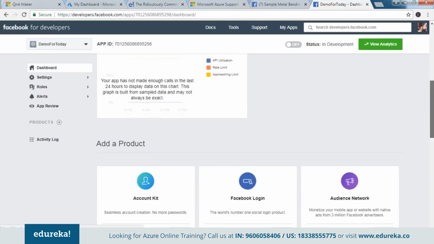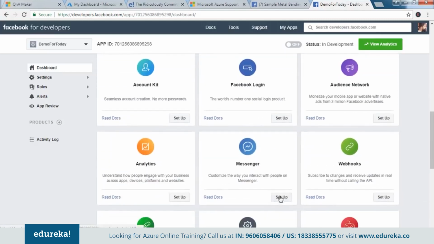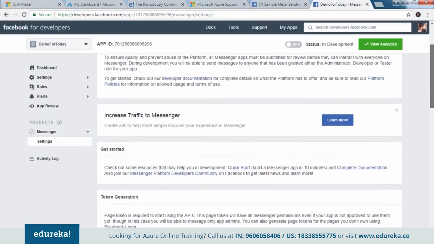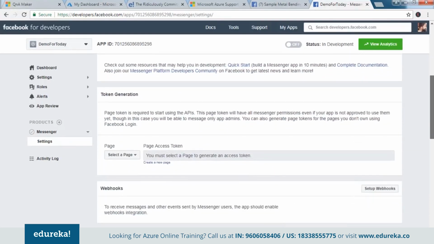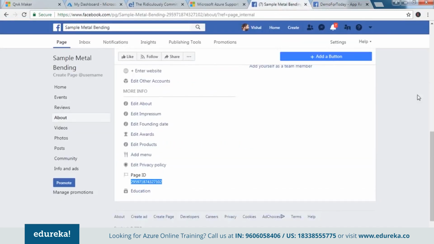And how do we do that? We scroll down here on the dashboard and we select this option, setup. Okay, so there are certain things that I need to take care of. I need a page access token as well. If I come to app review, guys, there are certain things that I would be needing to review, and before that I would be needing to enter in few details. We would be taking a look at those as well one by one, do not worry about it.